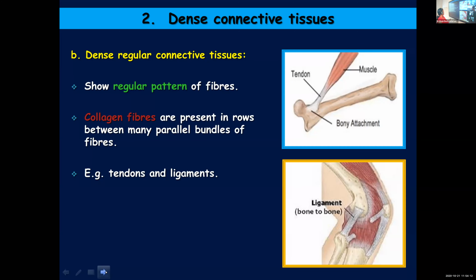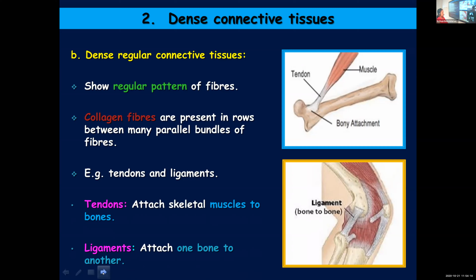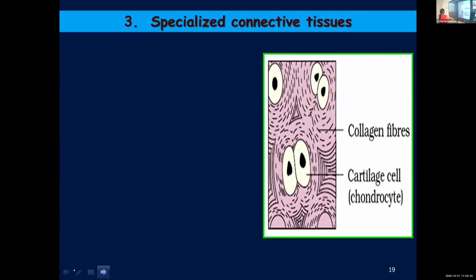Examples are tendons and ligaments. In class 9, you've learned about tendons and ligaments. Both of them are fibrous connective tissues, and tendons attach muscle to bones and ligaments attach two bones together. And here you can find the figure.